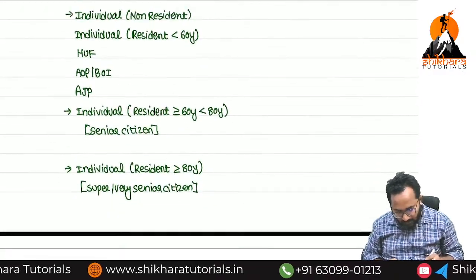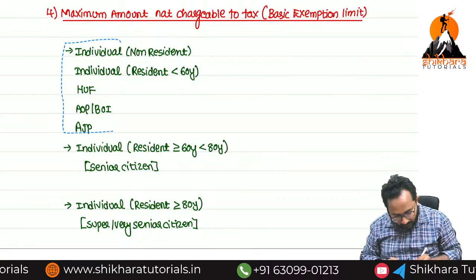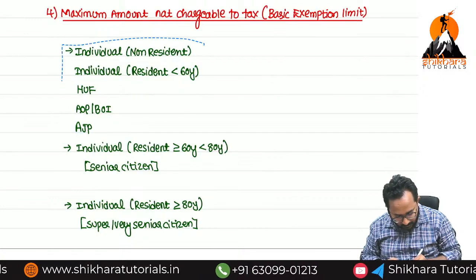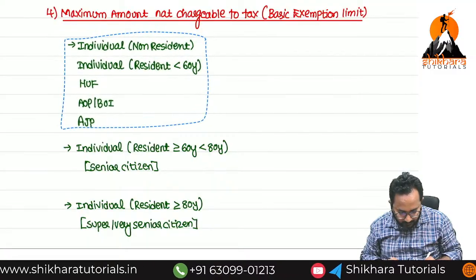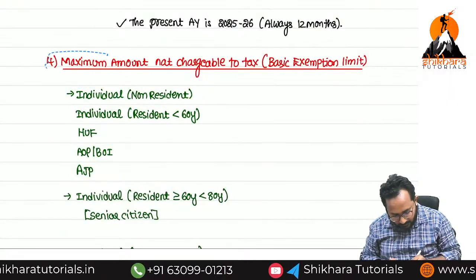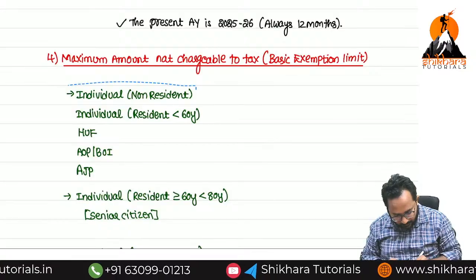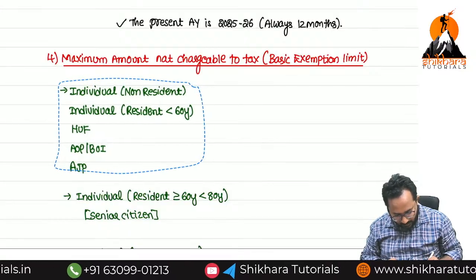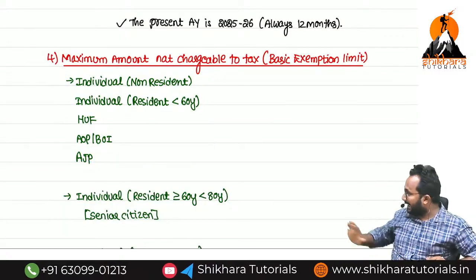Are you clear up to now? Now please check. First category, who are covered?